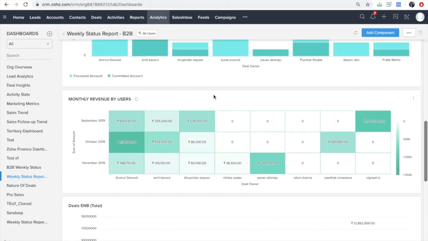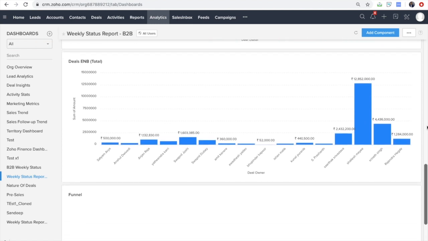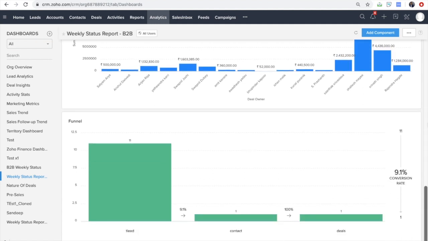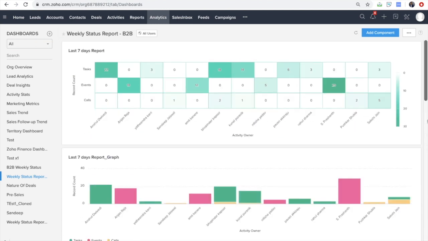This is the monthly revenue by users. This is the ENB total value, all the deals in ENB stage for different individuals. And this is the funnel, which I'll explain to you later. This is the analytics part.